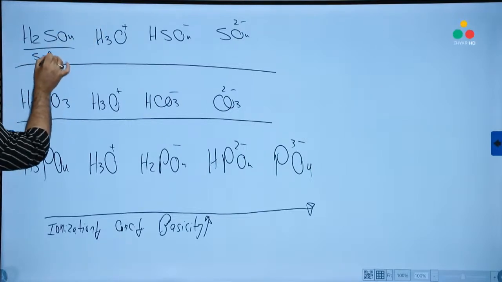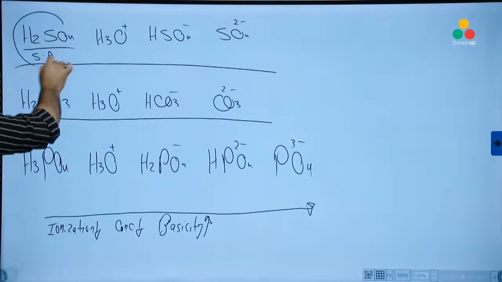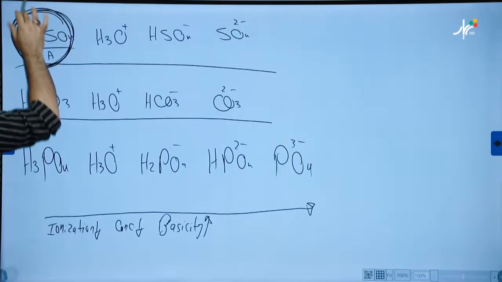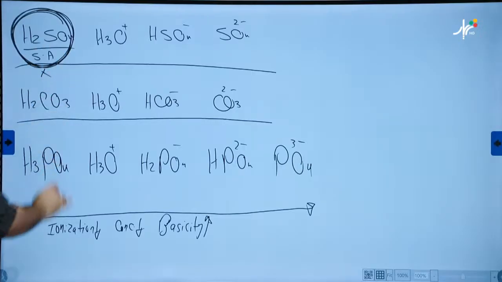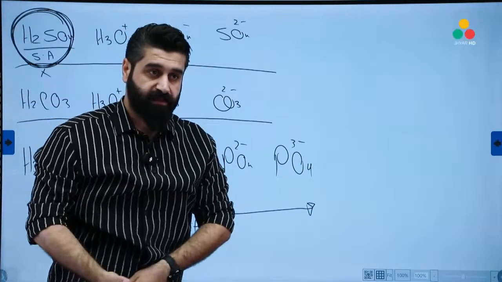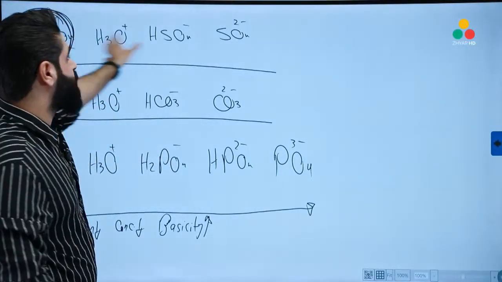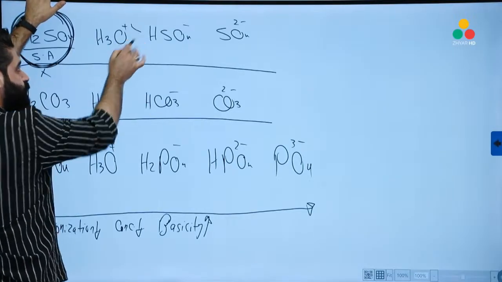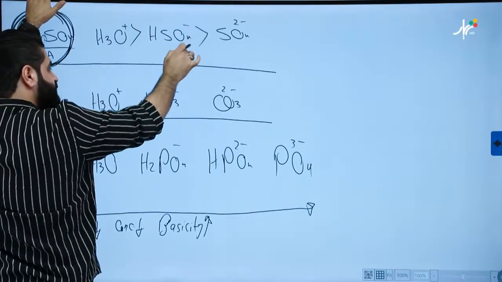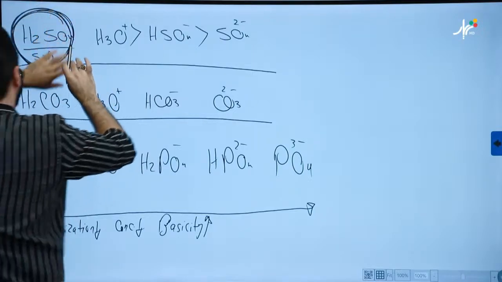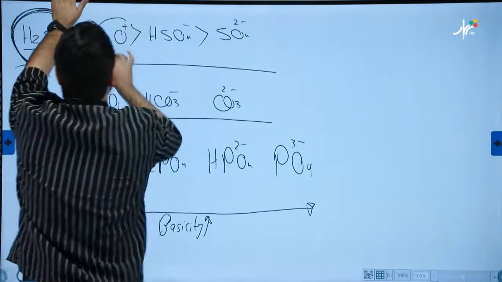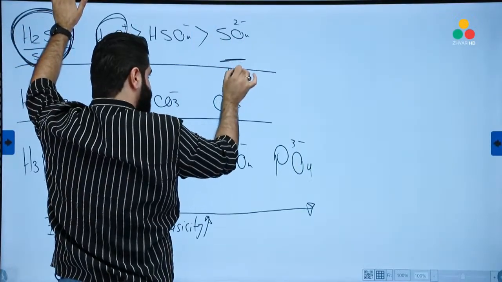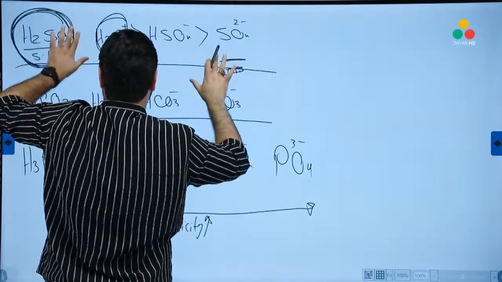Look at this, H2SO4, it's a strong acid. This is an exception. If the acid is a strong acid, the minimum concentration will be for the acid's molecule itself, and sometimes we say it will disappear. If I compare its concentration to the others, it will be the minimum concentration. Now, for the concentration, this one has the greatest concentration, then this, then this. So your left side is the maximum concentration and your right side is the minimum concentration. But for H2SO4, this is different, as I said.